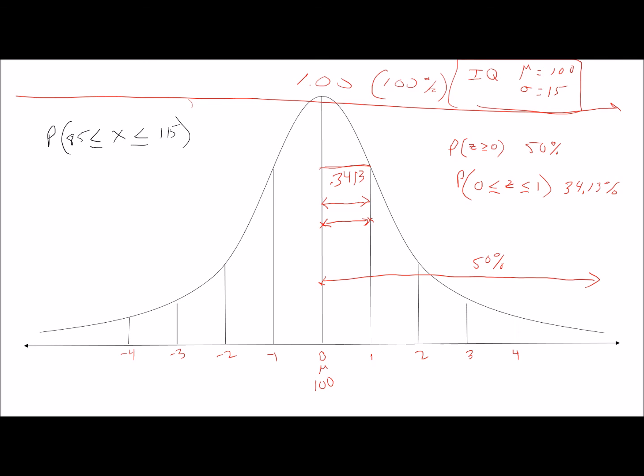So then you should come down here and take a look. Well, we know that if we're going above, one standard deviation above the mean here, which is 100, would be 115. And one standard deviation below, which would be 15 points below the mean, is an 85. So we're talking about from here to here. Now, if you're doing this on a worksheet and you're working with the raw scores, you're probably going to have to convert the 115 and the 85 to Z's.